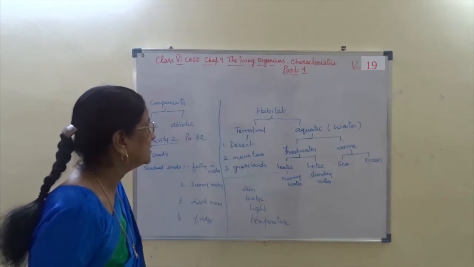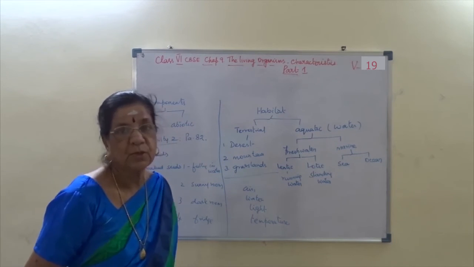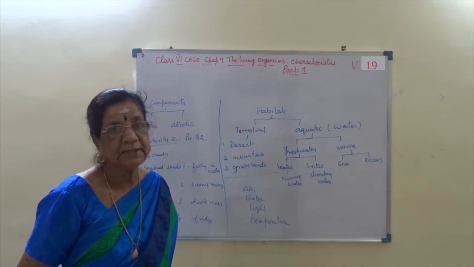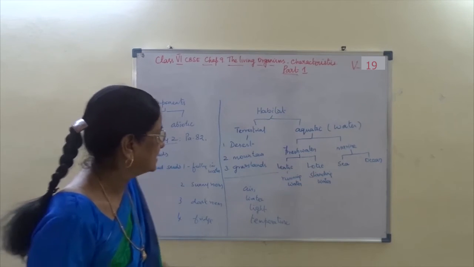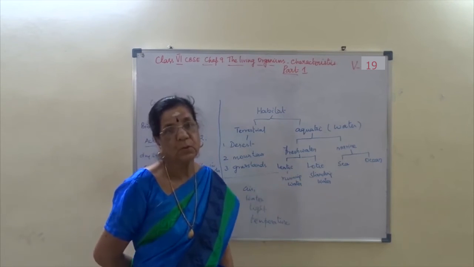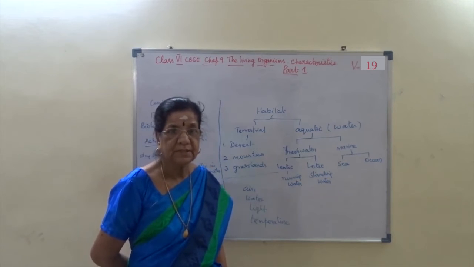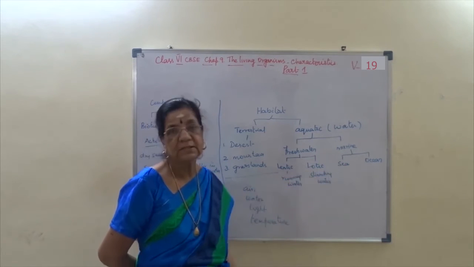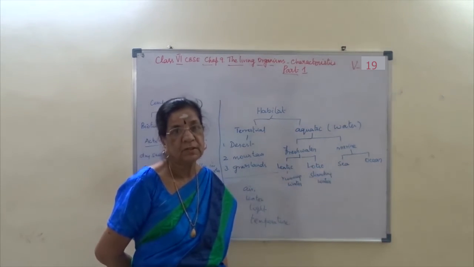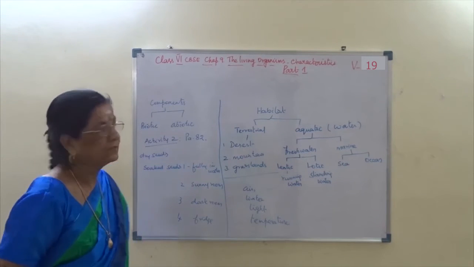Aquatic habitat, freshwater and marine water. Freshwater is lentic and lotic, as running and standing water, whereas marine is sea and ocean. Are you clear? I hope you are following.